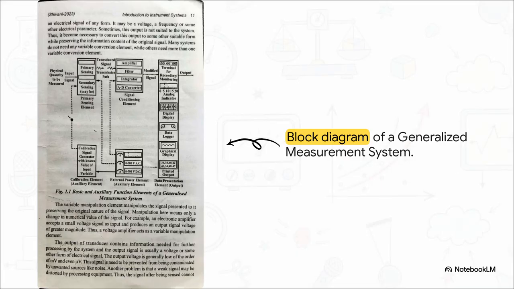So, if we look at the block diagram mapped out for this process, you can actually follow this transmission path perfectly. The physical quantity enters on the left, hits that primary sensing element we just talked about, and then travels through transducers and amplifiers. And right in the middle, you've got that signal conditioning box. That's absolutely crucial because that's where filters remove interference so the true signal doesn't get distorted. Finally, it arrives on the far right at the data presentation element, like an analog indicator or a digital display. It's basically a highly coordinated relay race of data.